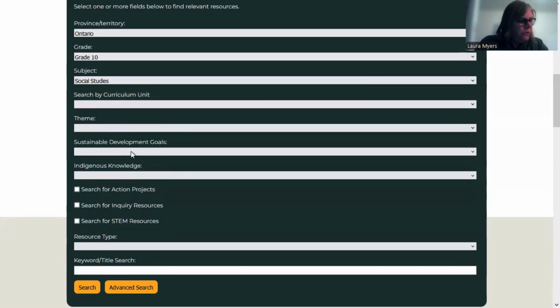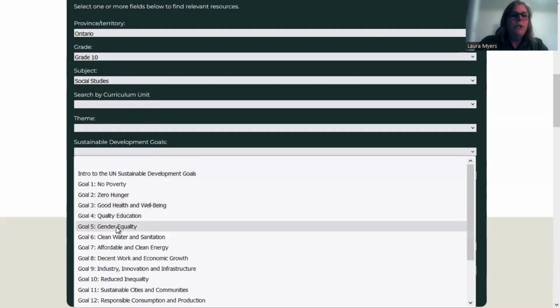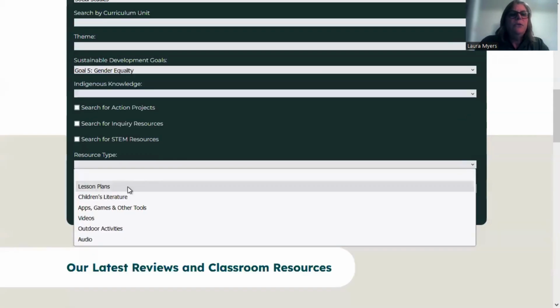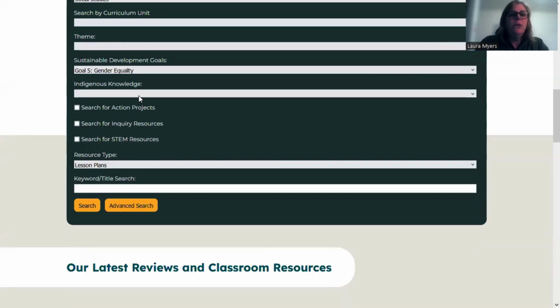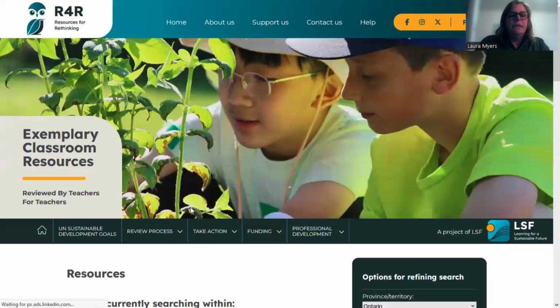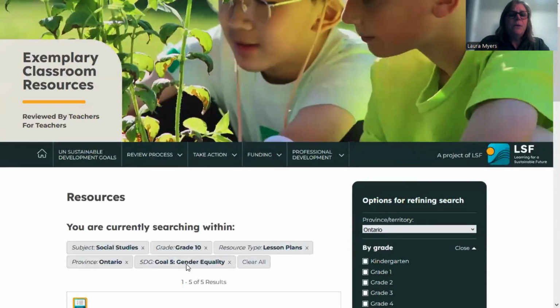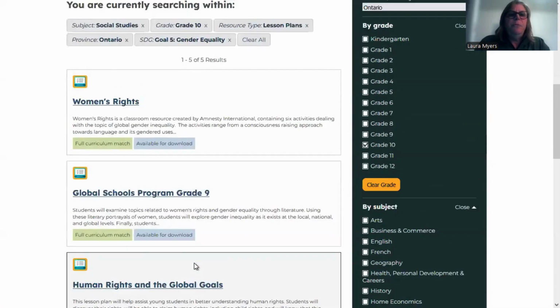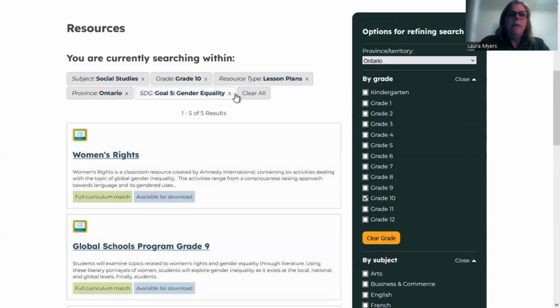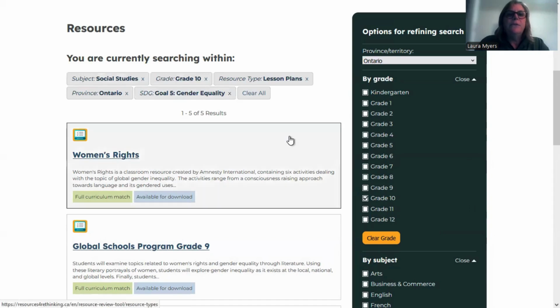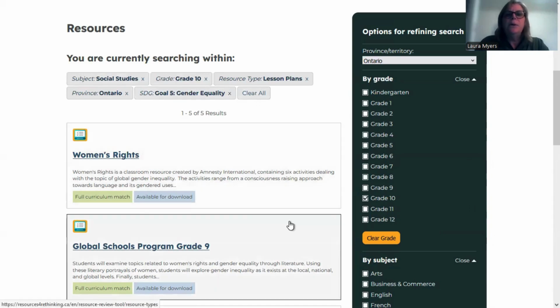And you can also choose your goal. So I'm going to choose gender equity. You can choose your lesson plan or what type of resource you'd like. You can also choose your theme, Indigenous knowledge also. But I find that the more refined your search, often the fewer hits you'll get. So let's just start with this. Once I've put those things in, if I change my mind, I can always just X out of the things that I've chosen here, or I can clear them all into a brand new search.